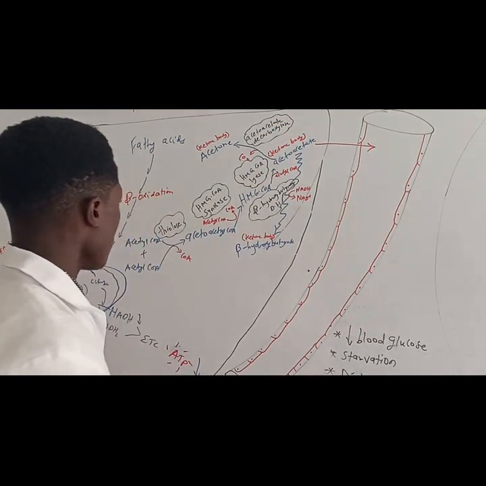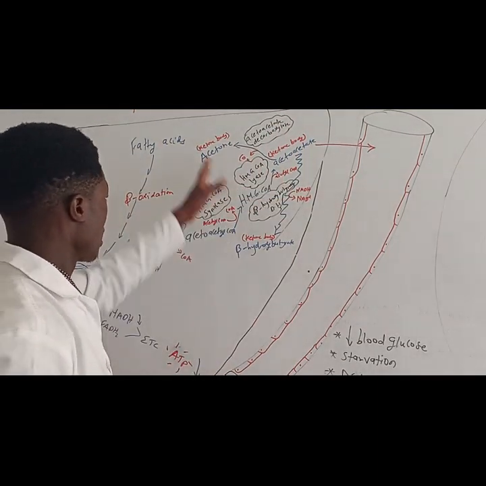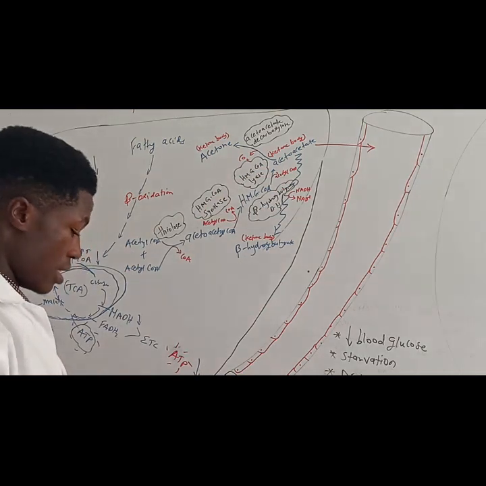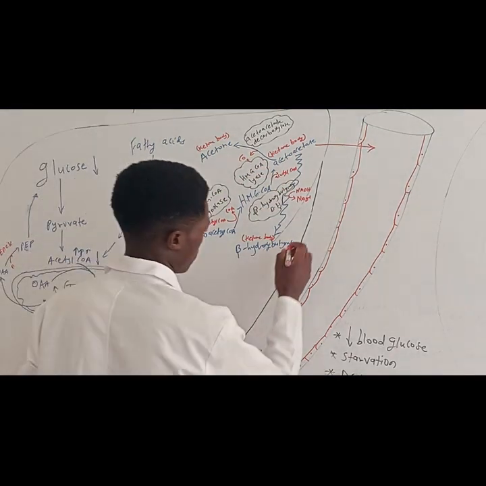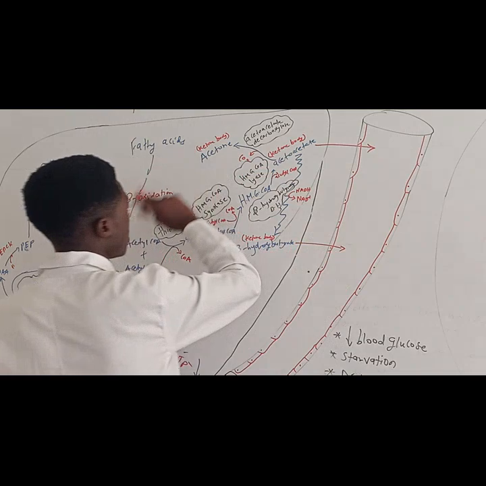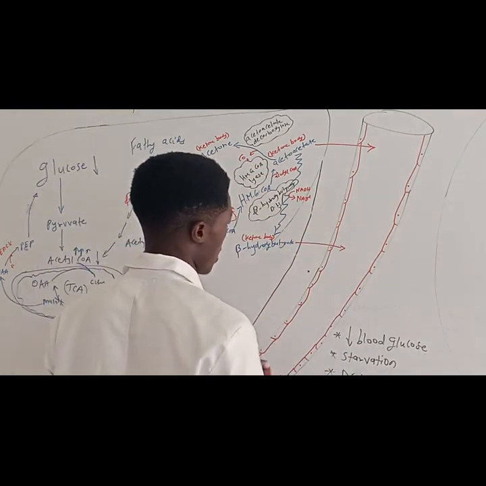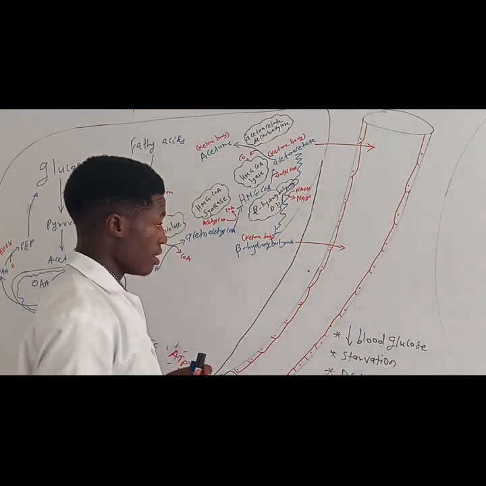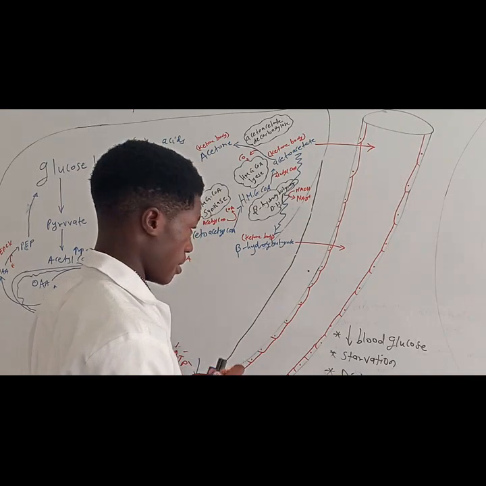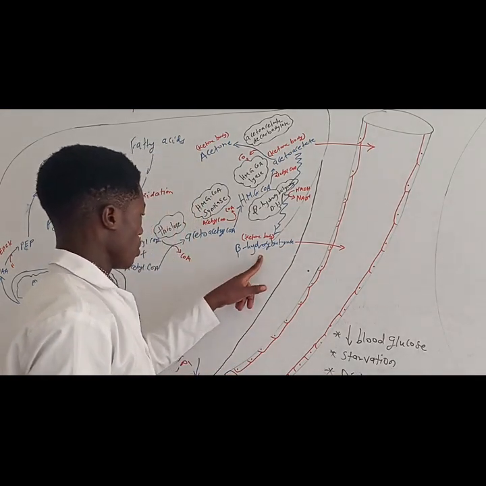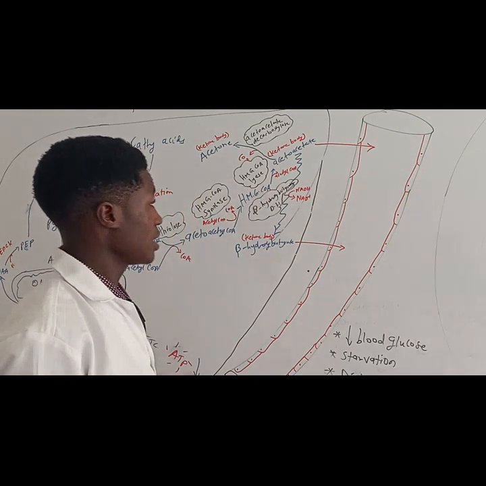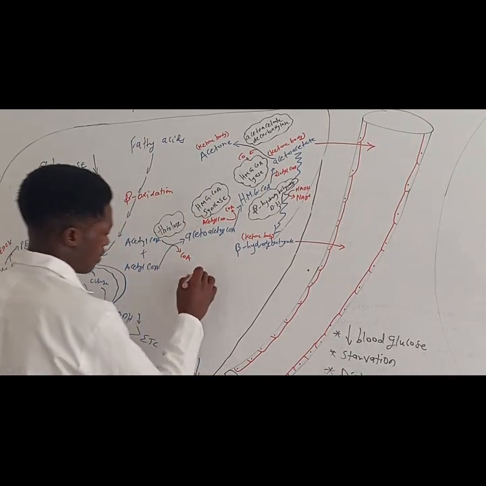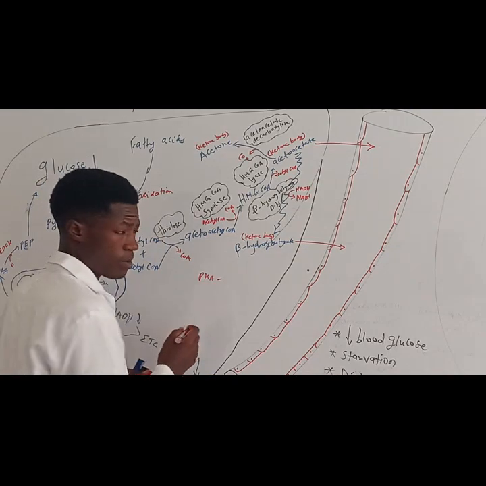Alright. Now, these ketone bodies, you have the acetoacetate, you have the beta hydroxybutyrate, then you have the acetone. They can be released into the bloodstream, and also the acetone can be released into the bloodstream, so that we are going to have elevated levels of these ketone bodies in our bloodstream. Now, what is going to happen? The beta hydroxybutyrate and the acetoacetate have a pKa of about 4 to 5.